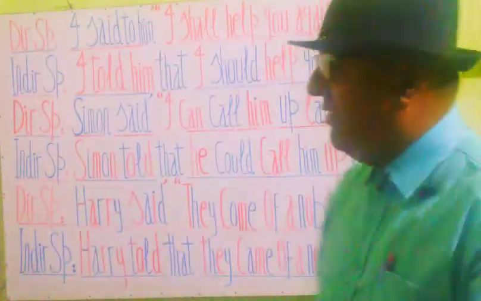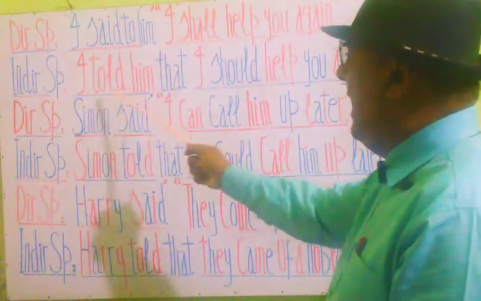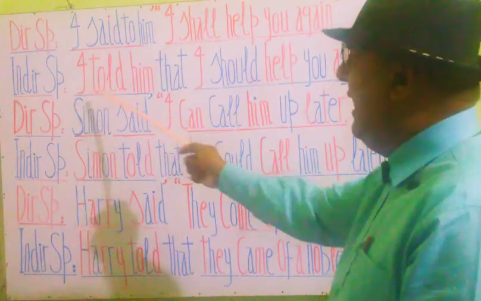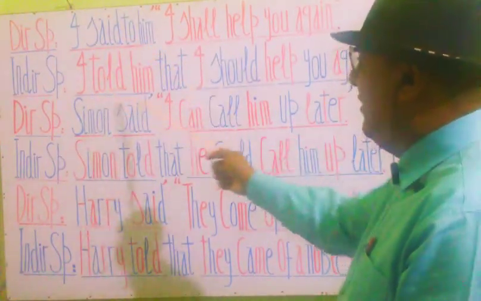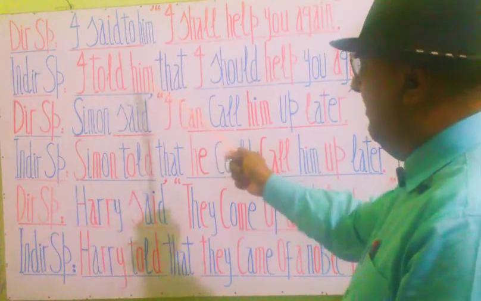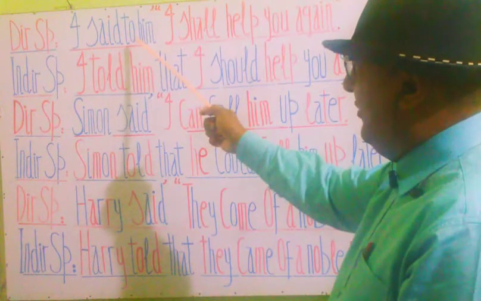Let's look up here again. You see the indirect speech here, I told him. We replace said by told, and when we write told, then there is no need of the preposition to.